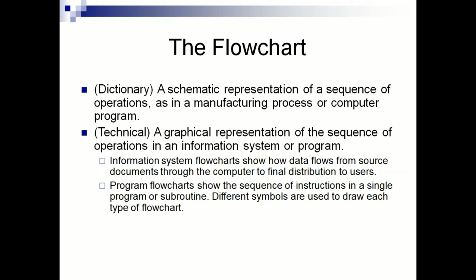It shows the sequence of order to solve the problem. Information system flowcharts show how data flows from source documents through the computer to final distribution to users. Program flowchart shows the sequence of instructions in a single program or subroutine. Different symbols are used to draw each type of flowchart.